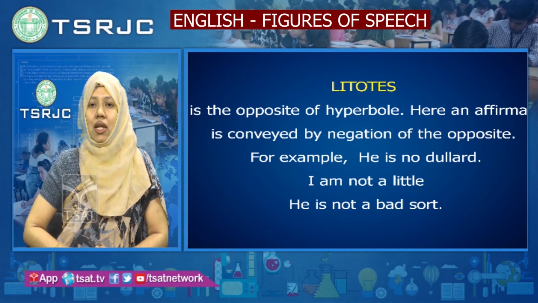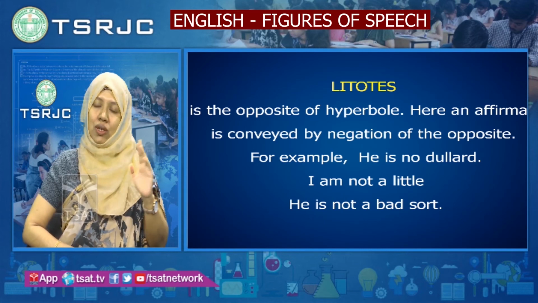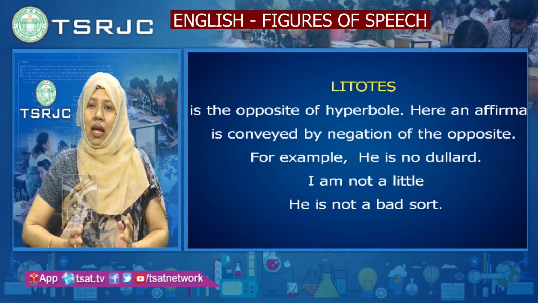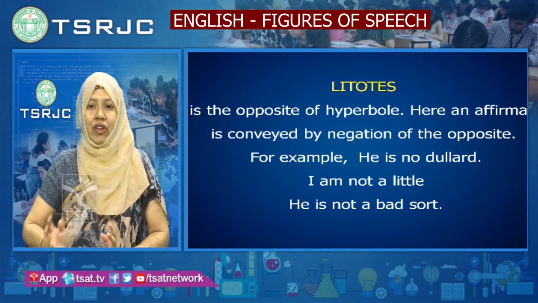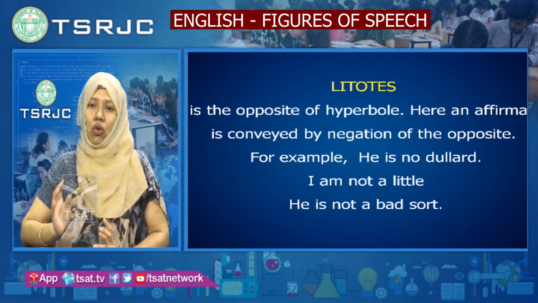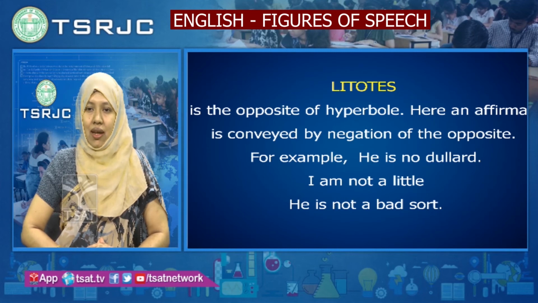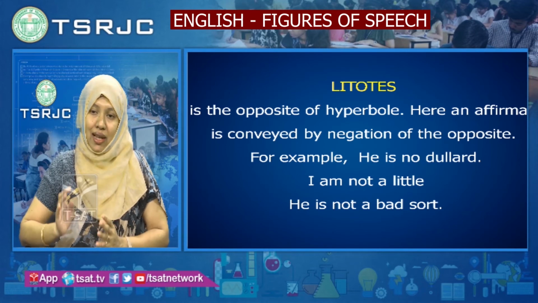The next one is litotes. It is the opposite of hyperbole. Remember, we have read hyperbole. Hyperbole is exaggeration, overstatement. Here an affirmative sentence is conveyed by negation. Negation is using no or not. In a sentence, if there is no or not, it is called negation. Now if I say he is no dullard, in this sentence I am not saying that the boy is a dullard.